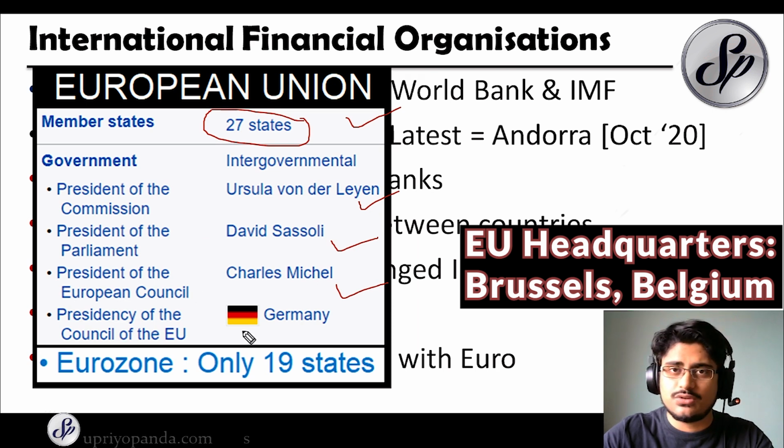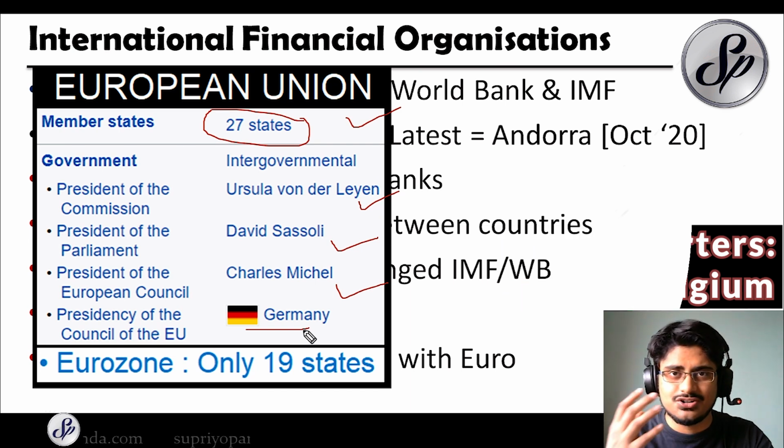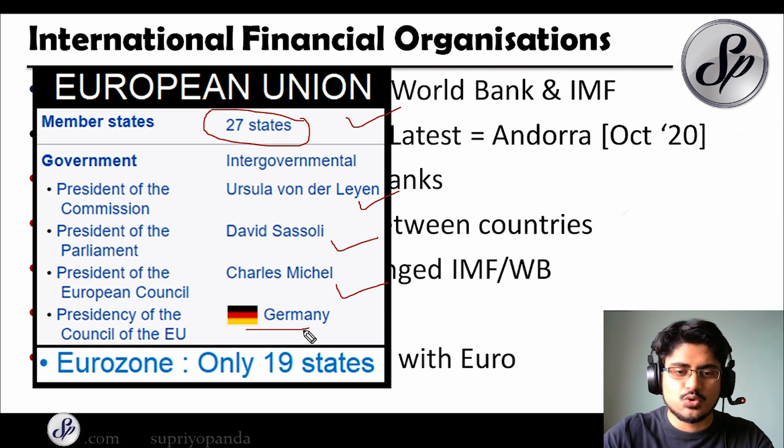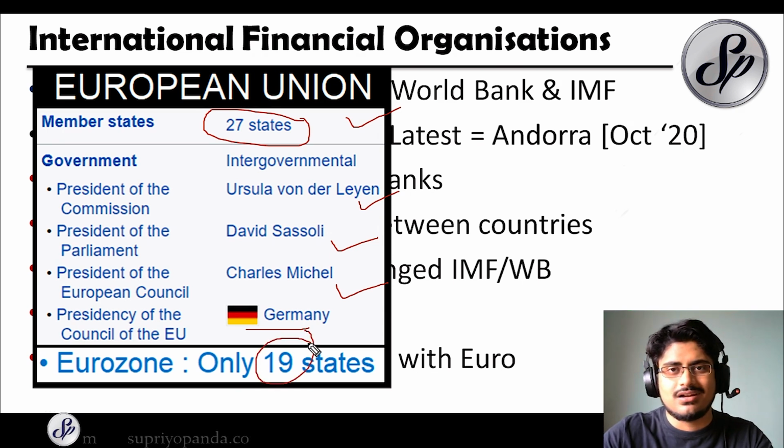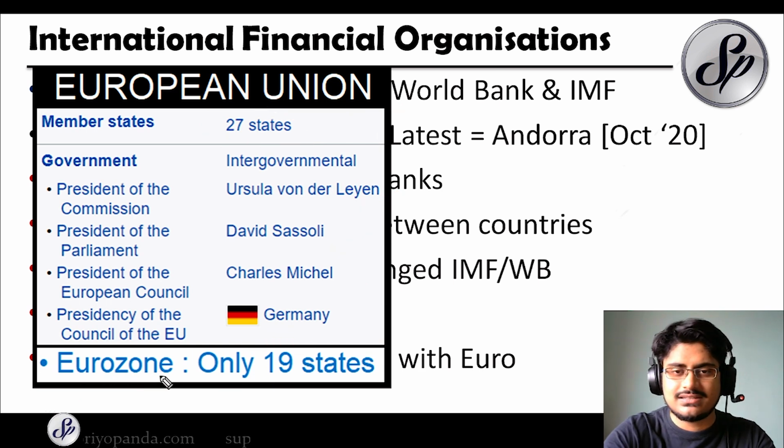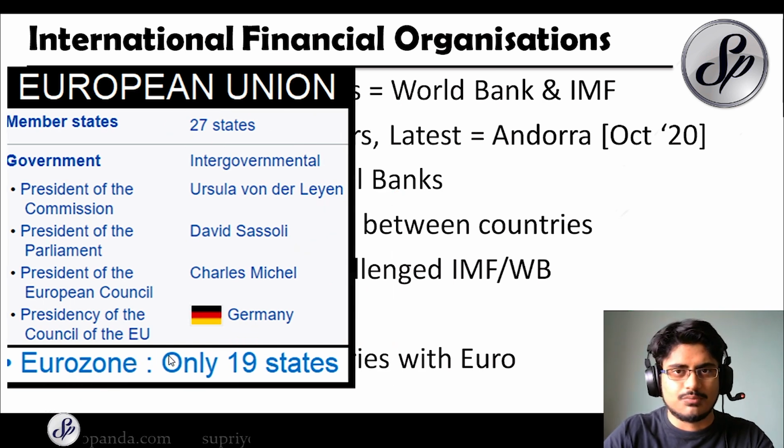And the presidency of the Council of the European Union right now is with Germany. And also remember that not all the European Union countries accept the euro. So only 19 European countries belong to the Eurozone, which means that they accept the euro as their currency. So remember these things, because questions have been asked from these as well.